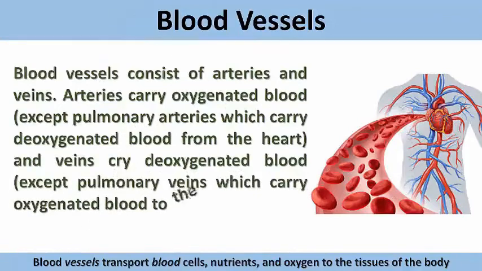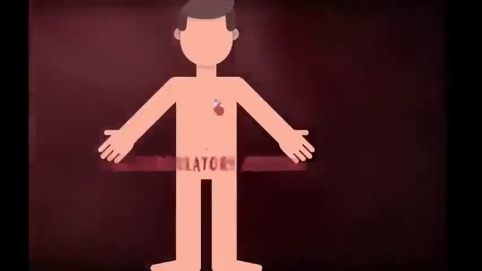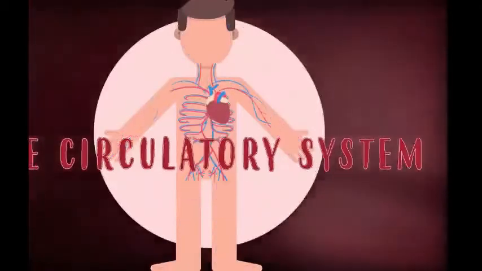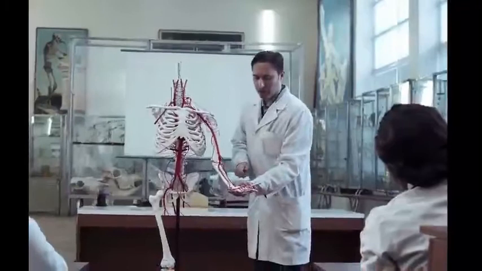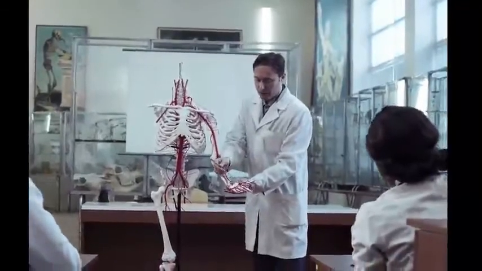So the circulatory system consists of 3 areas: the heart, blood vessels and blood. You see the book and turn to page number 104 and learn more about it.